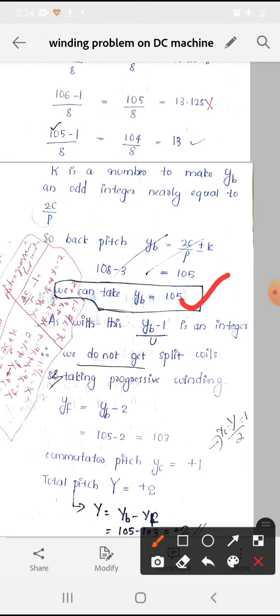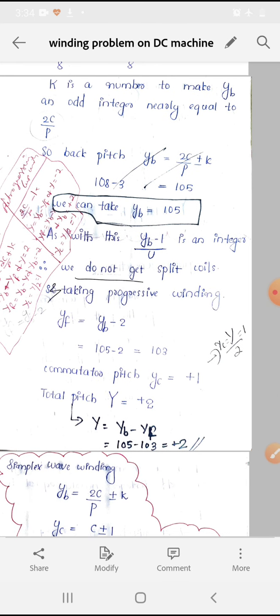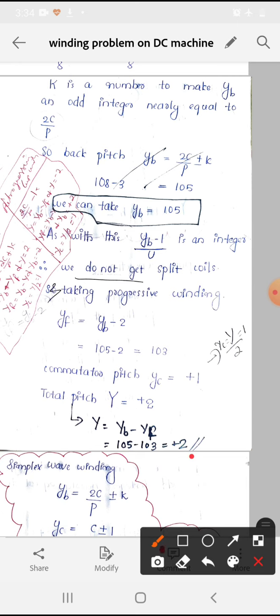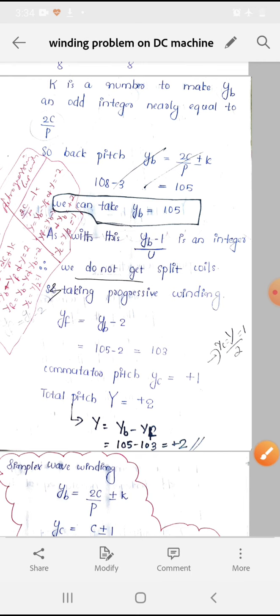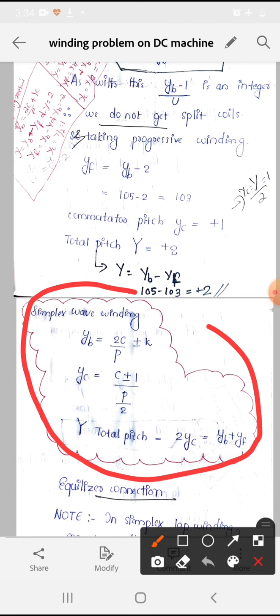Next we have to find the front pitch. The equation for front pitch is YF is equal to YB minus 2, that is 103. So the resultant pitch is YB minus YF, 105 minus 103, which is plus 2. And the commutator pitch YC for a simplex lap winding, progressive winding, is YC equal to plus 1. We have to learn these equations by heart.